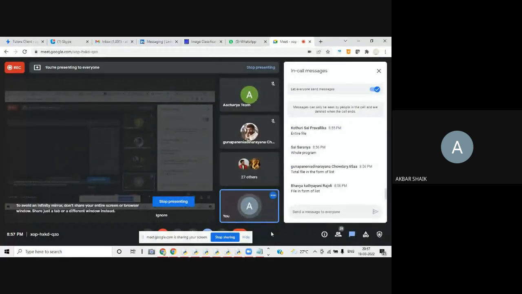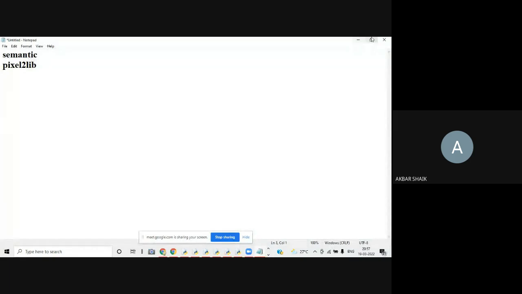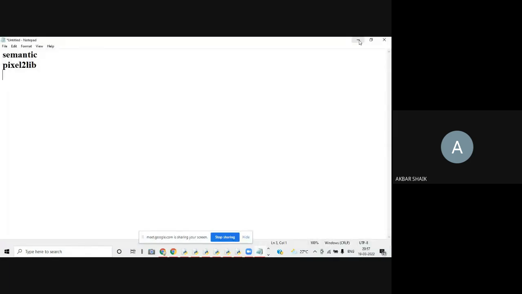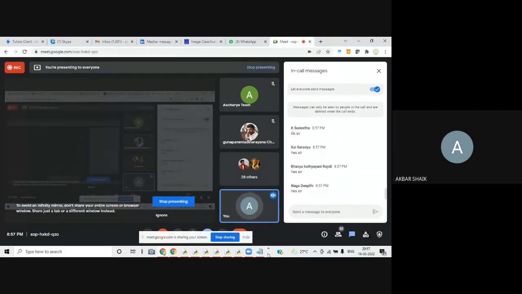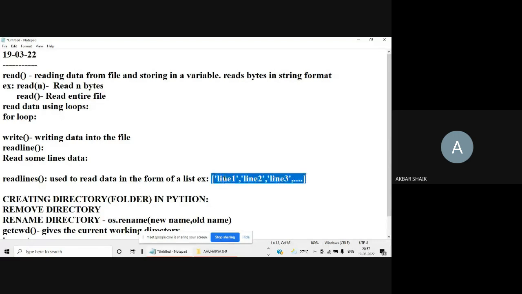Is it clear? File in the form of a list. Is the output clear? All of you understood the output? It is like this. The output is in the form of a list, where the first line will be the first item in the list.